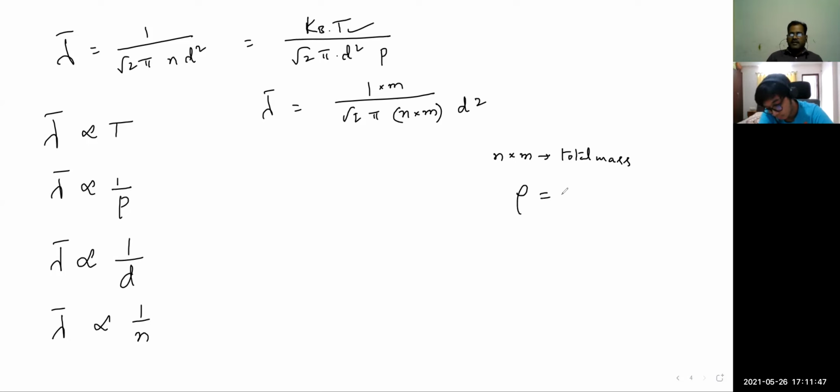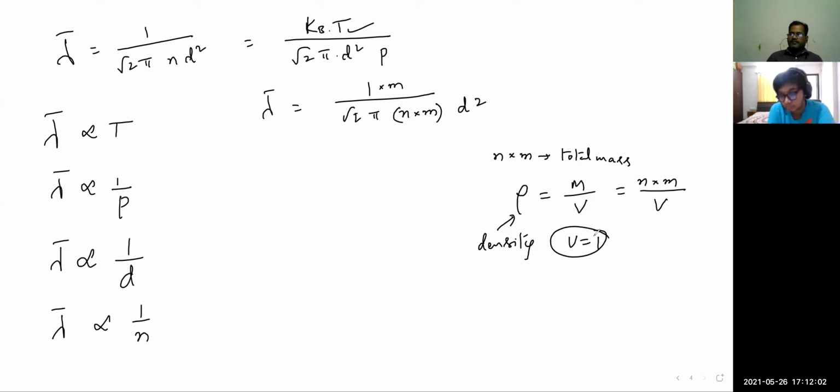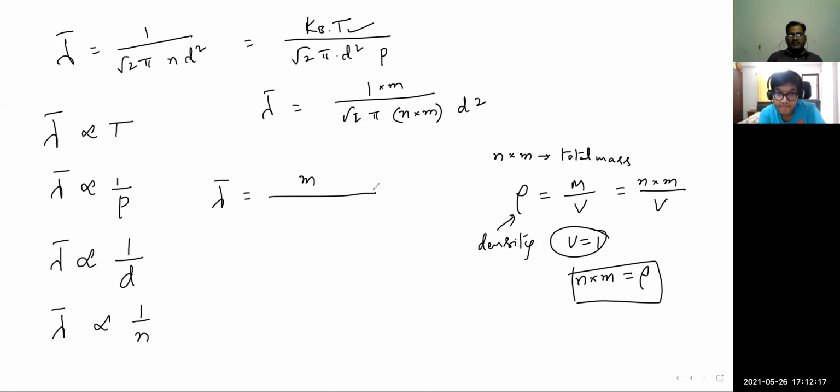Now mass density is nothing but the density of the gas, the total mass per volume. Total mass is n into m into v. Here we consider unit volume, v equal to 1. That means n into m we can write as the density of the gas. Then this equation can be further written as m divided by root 2 pi, density, and d square.